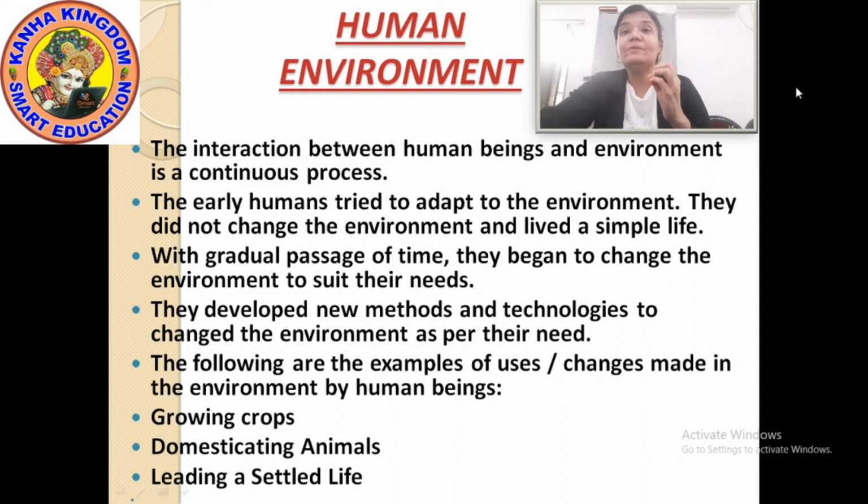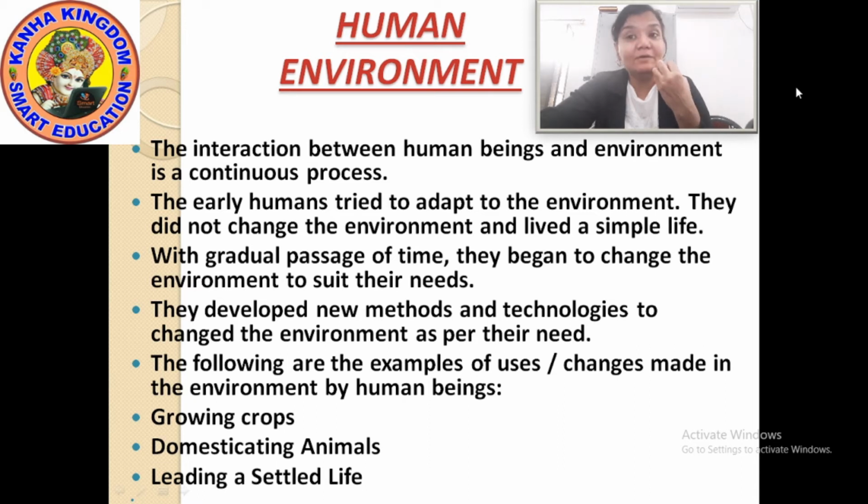Now the examples of uses and changes that human beings have made in the environment. What kind of changes have human beings made in the environment? First, they have started growing crops which previously they did not used to.